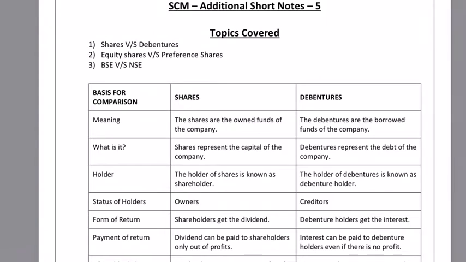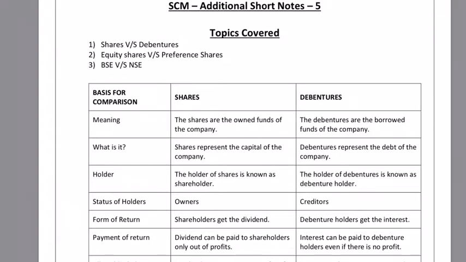Shares are owned funds of the company, whereas debentures are borrowed funds of the company. So this is the meaning. Shares represent the capital of the company, whereas debentures represent the debt or liability of the company. The holder of shares is known as the shareholder. The holder of debentures is known as the debenture holder. Shareholders are technically the owners to the extent of shares they have, and debenture holders are creditors for the